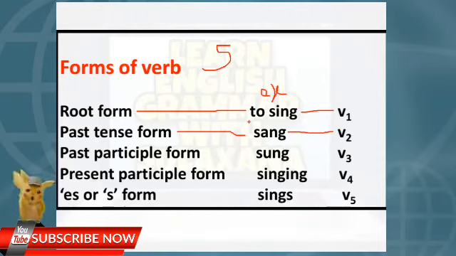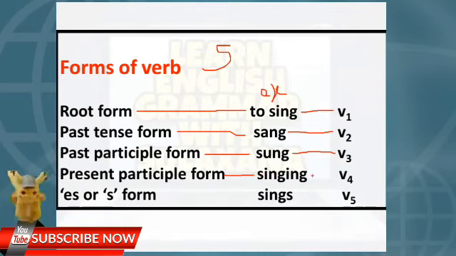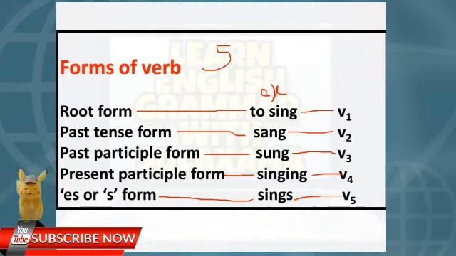Then V3 means past participle of the verb. The past participle form is sung, so sing, sang, sung. It is called V3. Then V4 is the present participle form, singing. It is called V4. And then the es or s form is sings. It is called V5.